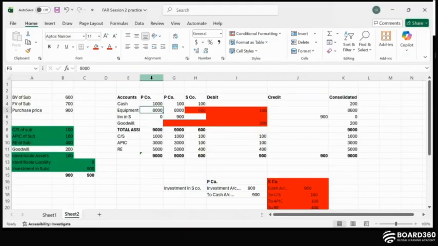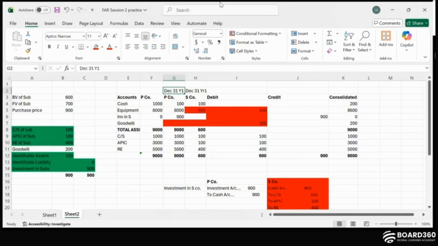And after acquisition, 900 has been removed from cash and gone to investment in S, right? So this is at the end of, maybe, December 31, year one.